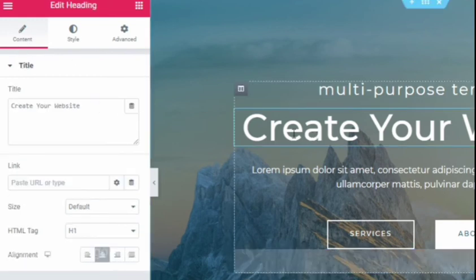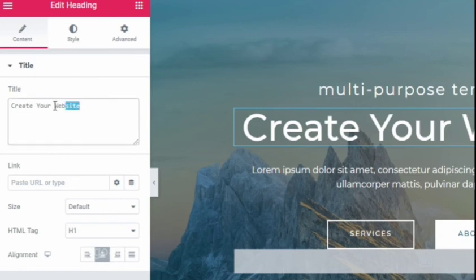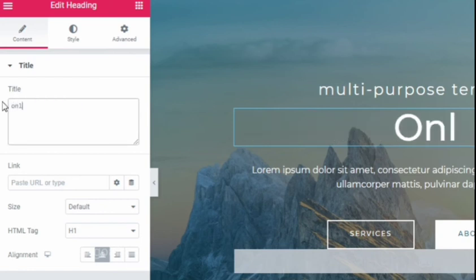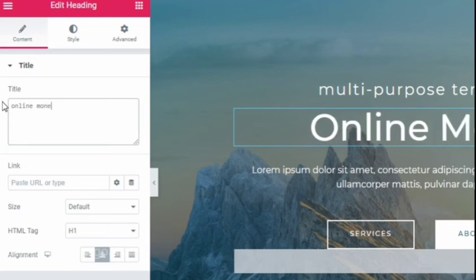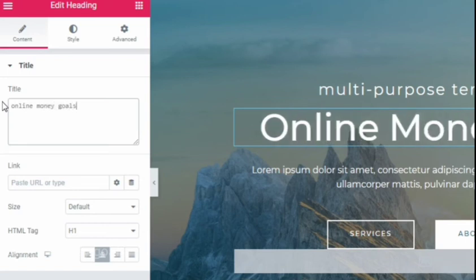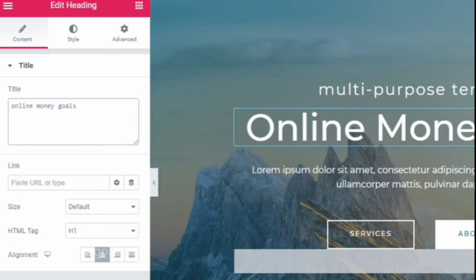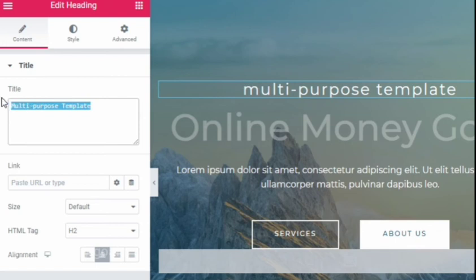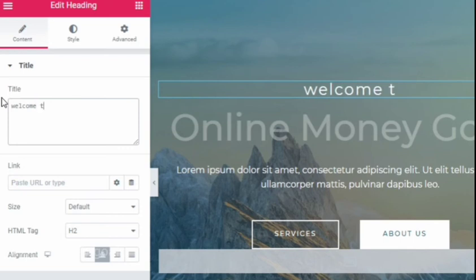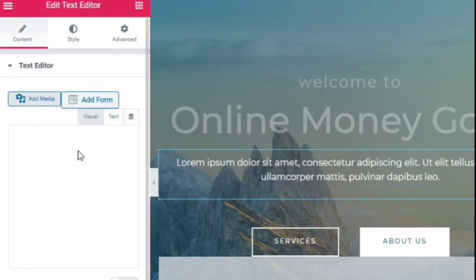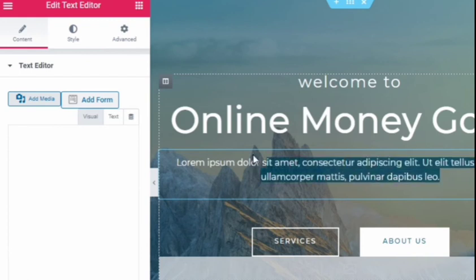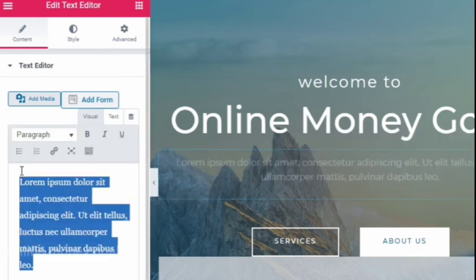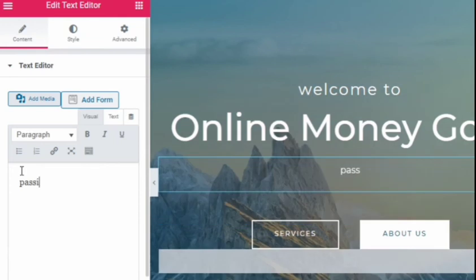You can edit the text. Click on the text and you will see the display. You can change the font style, you can change font size, everything. Now I will be editing the description.